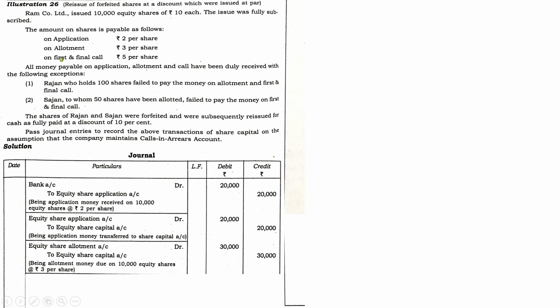You have to pass the due entry, equity share allotment account debit to equity share capital. Total number of shares 10,000 into 3, 30,000. Don't forget to pass the narration, being allotment money due on 10,000 equity shares at rupees 3 per share. Next is the payment entry, bank account debit to equity share allotment. There are no adjustments. So make sure whether there is adjustment.